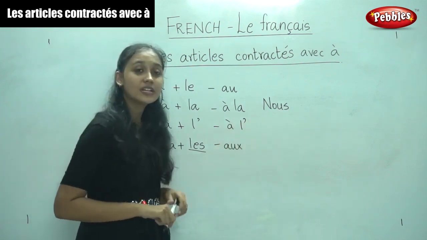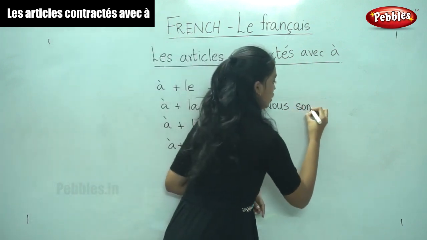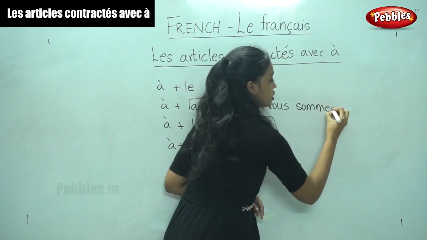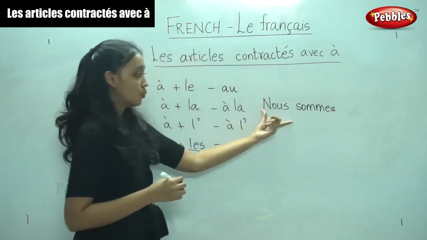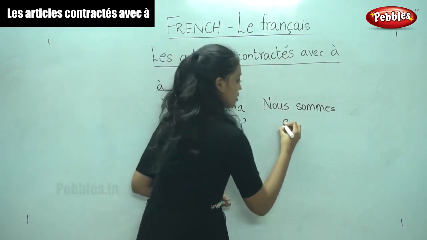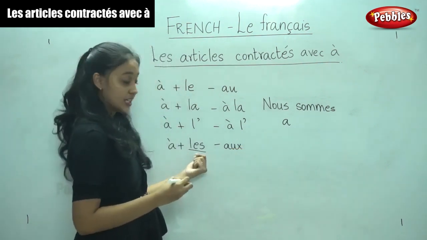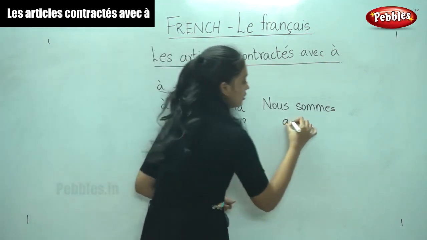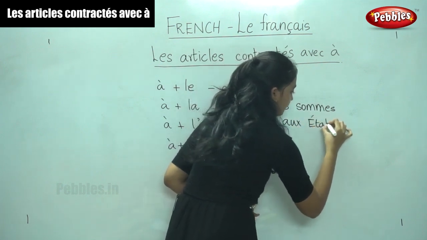And for nous, what is the être conjugation? It is nous sommes. Do you remember this? Nous sommes. We are. So now we want to say we are in the United States. So when à and les come together, it becomes aux. Nous sommes aux États-Unis.